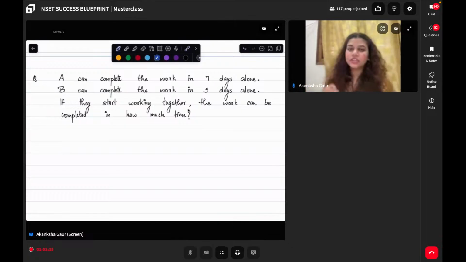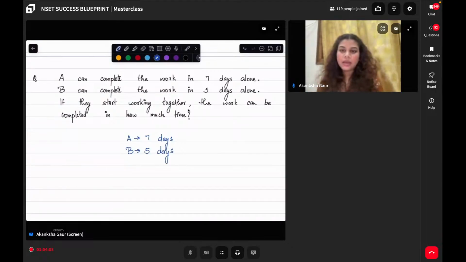So they are saying that A can complete a task in 7 days and B can complete a task in 5 days. If they start working together, the work can be completed in how many days? Let us write down all the information. Sometimes writing down the information is very essential, because some questions are very lengthy and you might lose track of the information. So just write down all the necessary information so you have it handy.